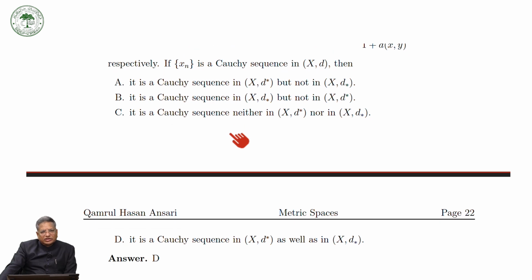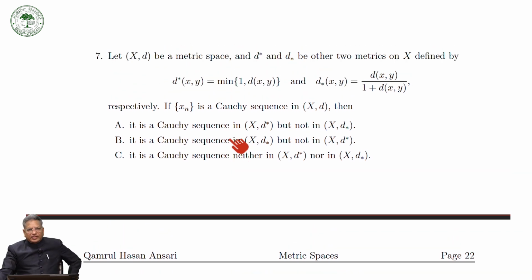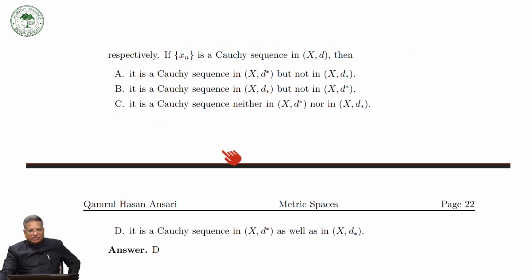The answer is D, because you can prove that if Xn is a Cauchy sequence with respect to d, then it is a Cauchy sequence with respect to this one. Similarly, if a sequence is a Cauchy sequence with respect to this d, then it is a Cauchy sequence with respect to this d star. And so the correct answer is D.